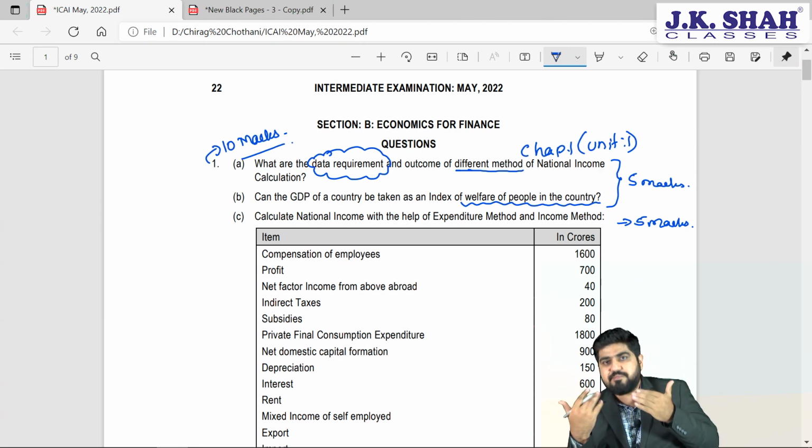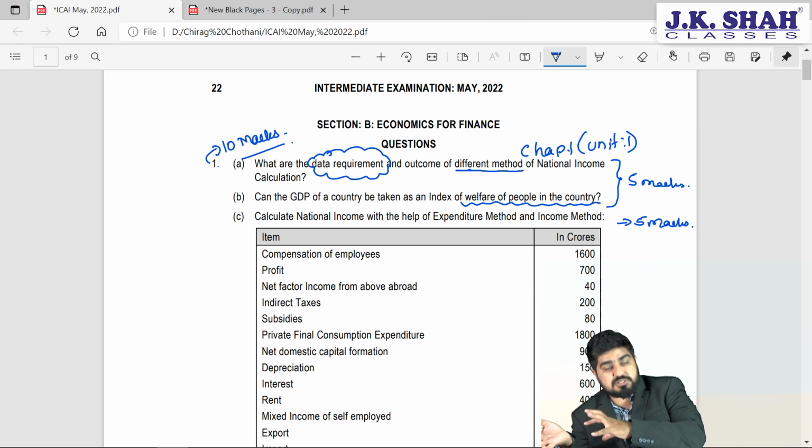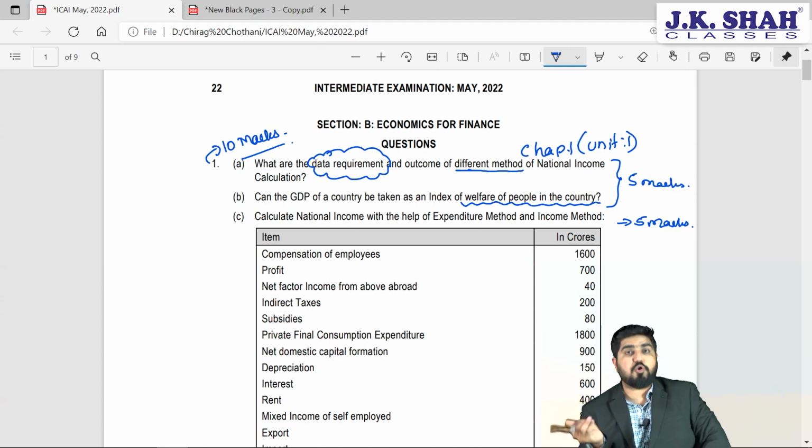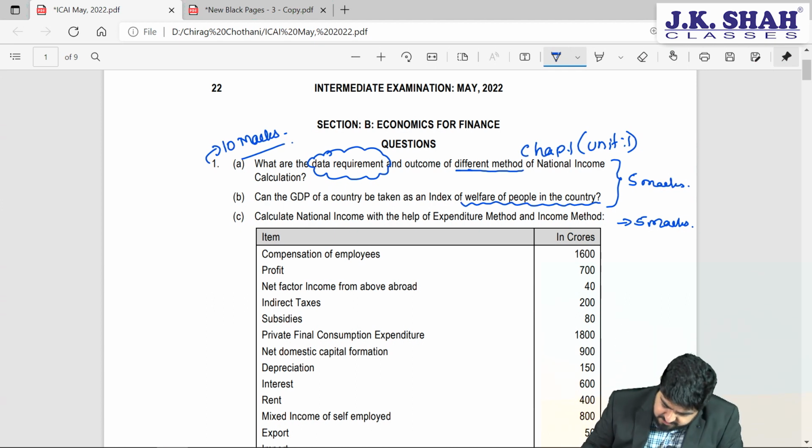Don't give an examiner an idea whether you are assertive, whether you are positive about the statement or you are negative about the statement. They are not asking you about your opinion. They are asking you what is the opinion given in the book? So your opinion matters in your real life, but not in examination, my friend. So here don't be yes or no.